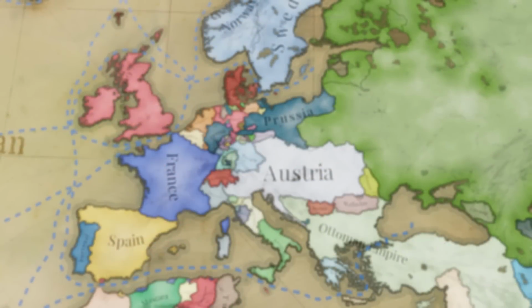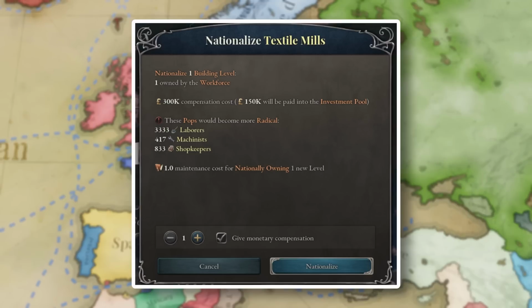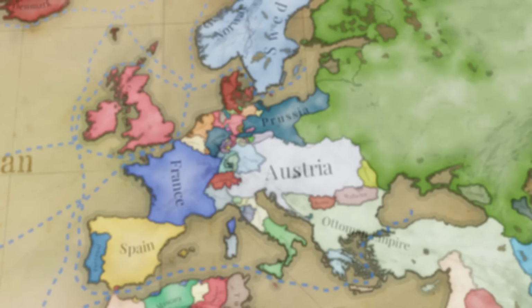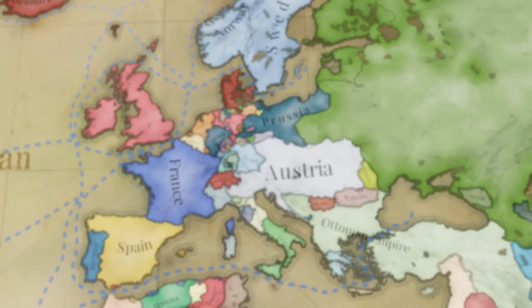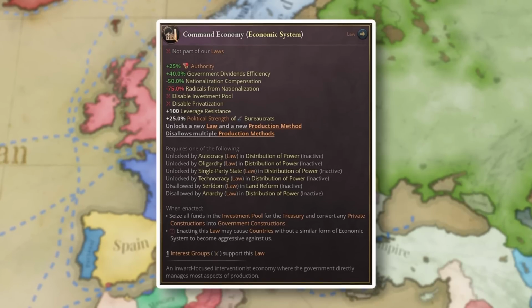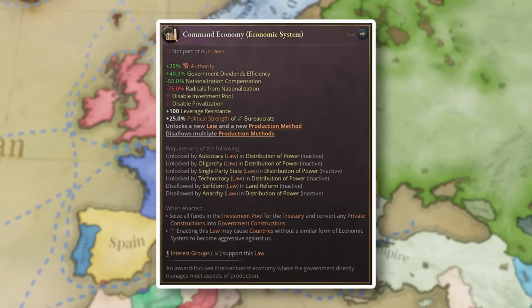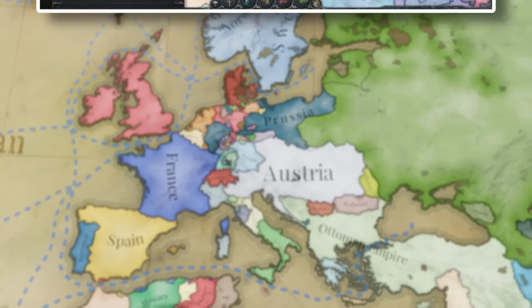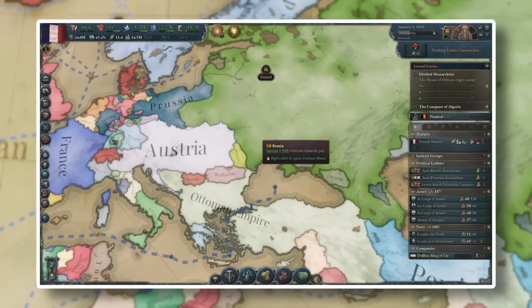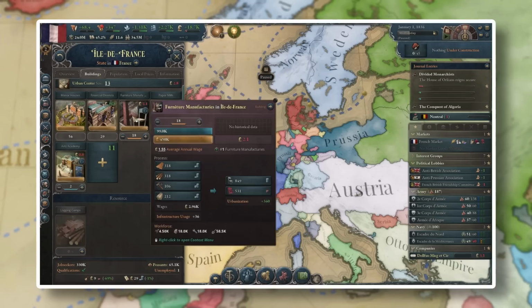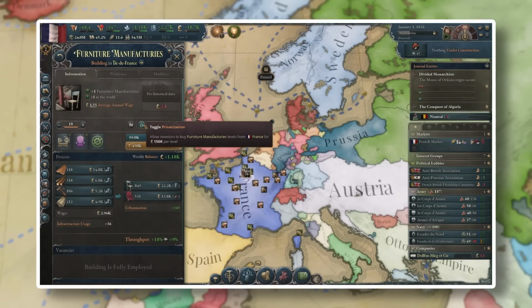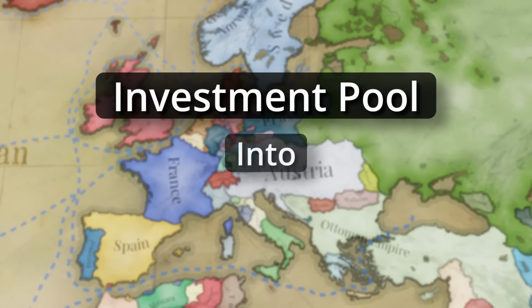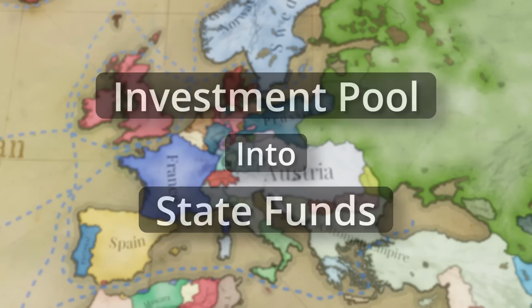This is, however, not a typical purchase, as the owners won't be able to deny this deal, and in turn will become more radical due to having no say in the matter. If you're short of cash or simply want to cause problems for the owning class, with the right economic system, you'll be able to simply nationalize the industry without compensation, albeit for a much higher cost of radicalism. On the flip side, you will also be able to sell state-owned industries to your population by privatizing them. When you privatize a building, it will go up for sale for investors to buy. When the industry level is sold, it will be bought with money from the investment pool and deposited into the state funds, and change ownership accordingly to who bought it.